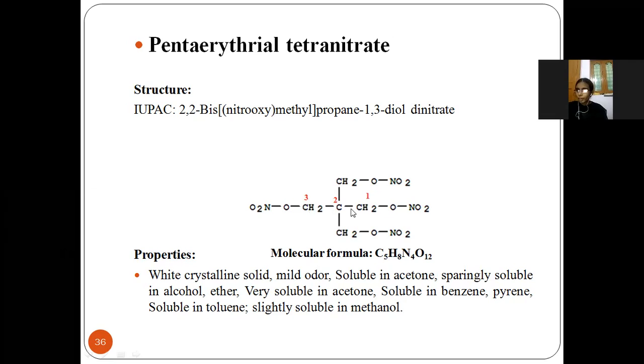So I will explain it again. 1, 2, 3. So 3 carbon atoms are there, meaning propane. In the second position 2 nitrooxymethyls are there, that is bis(nitrooxymethyl), and 1,3-diol dinitrate. Properties: it is a white crystalline solid with a mild odor. It is soluble in acetone, sparingly soluble in alcohol and ether, soluble in benzene, pyridine and toluene, and slightly soluble in methanol.